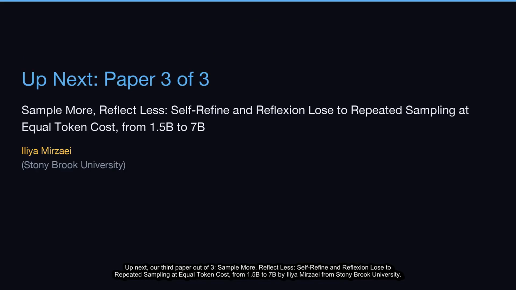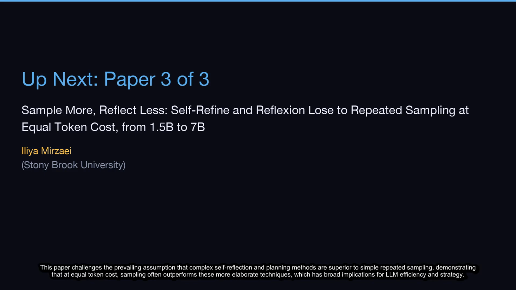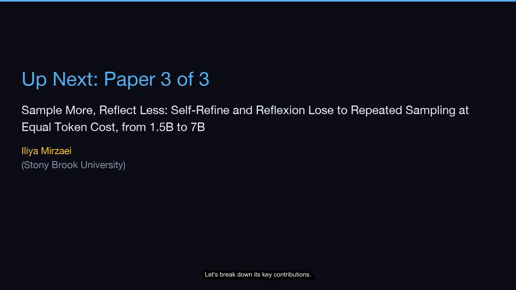Up next, our third paper out of 3, Sample More, Reflect Less: Self-Refine and Reflection Lose to Repeated Sampling at Equal Token Cost from 1.5B to 7B by Aliyah Mirzai from Stony Brook University. This paper challenges the prevailing assumption that complex self-reflection and planning methods are superior to simple repeated sampling, demonstrating that at equal token cost, sampling often outperforms these more elaborate techniques, which has broad implications for LLM efficiency and strategy. Let's break down its key contributions.